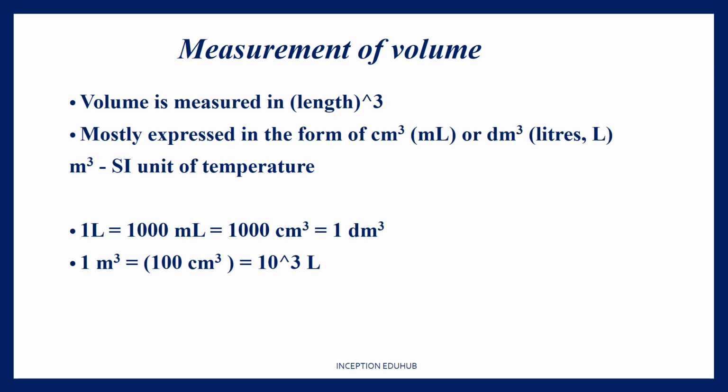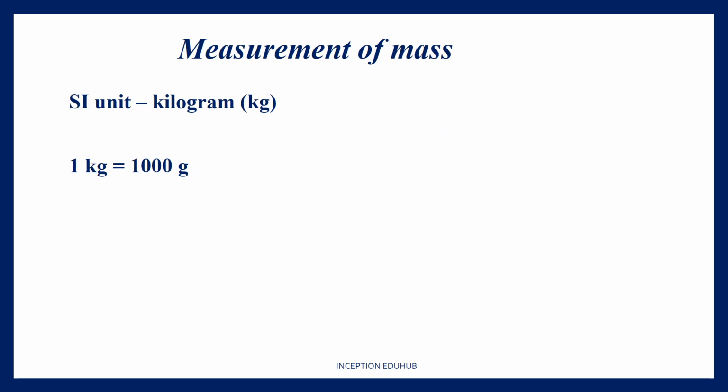Okay. So volume is always measured in length cube, so it is mostly expressed in the form of meter cube. Centimeter cube is always equivalent to ml. Decimeter cube is always equivalent to liters. Meter cube is the SI unit of volume. Again, all these units are interconvertible, and I would want you to have a look at them. Mass is always measured in kilograms, and for smaller units we use grams, and 1 kg is equal to 1000 grams, and so on. Milligrams are also used for even smaller units, and we can always interconvert them.